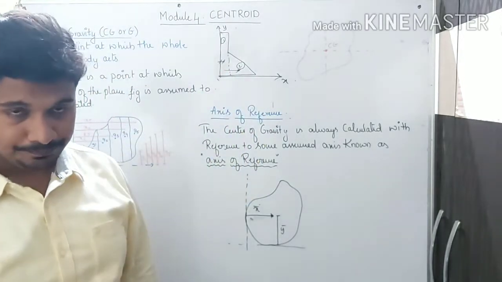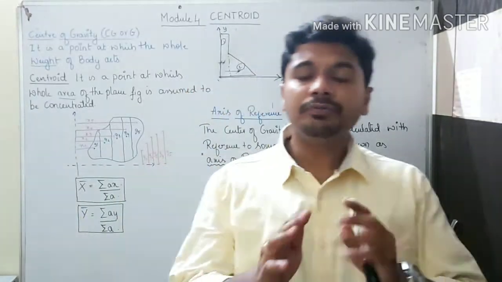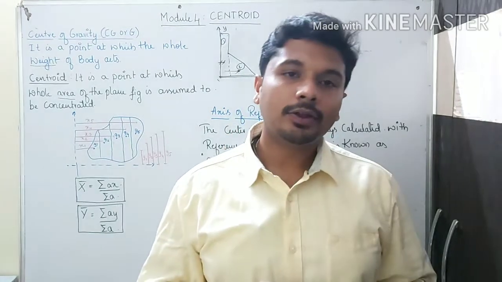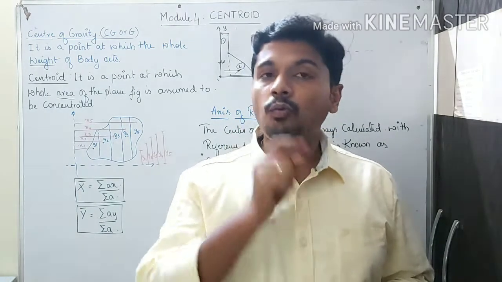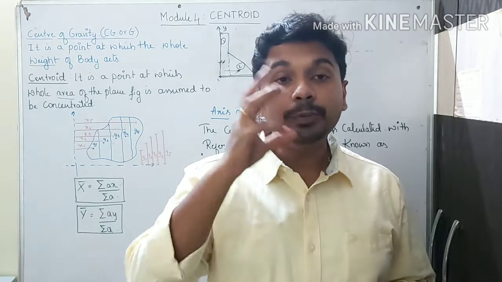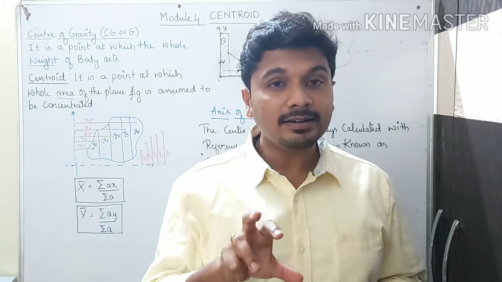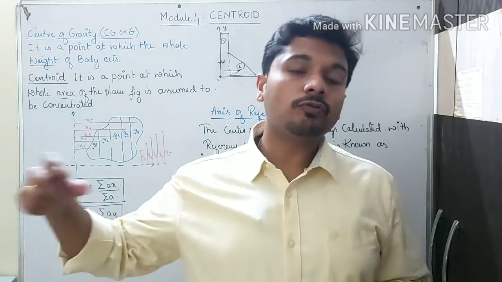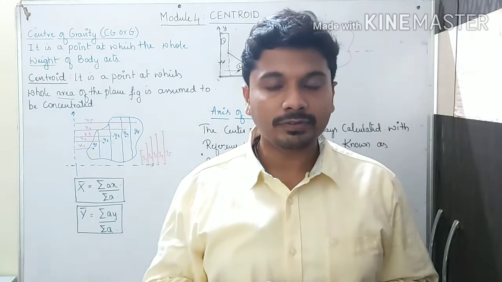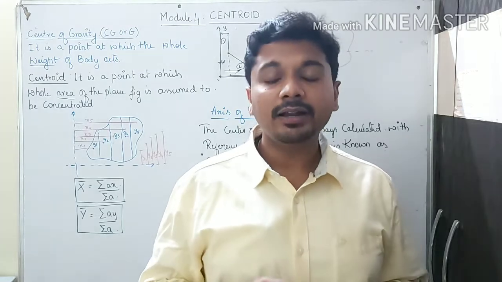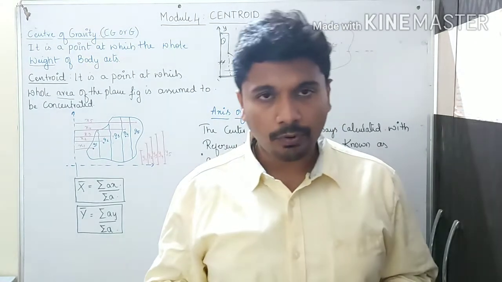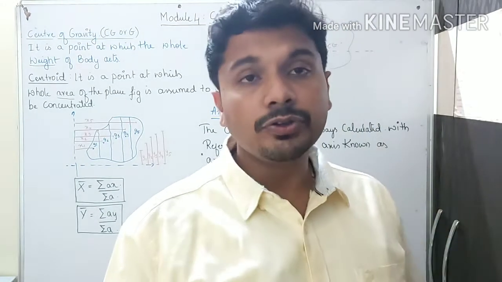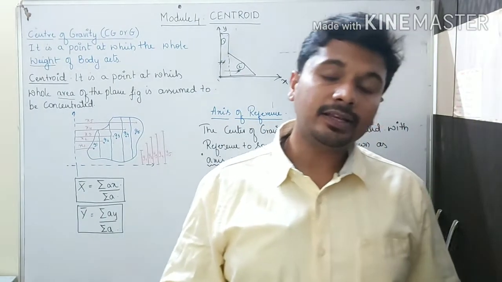For the time being, guys, if you do not understand this explanation, do not worry until you solve one numerical problem. We shall solve one numerical problem so that you get an idea of what the center is and how it will be calculated. When you know that concept, we can easily go for the derivation part of many irregular shapes of bodies. So we shall do one simple problem of any type of section so that we get a clear concept of using center of gravity and the centering.